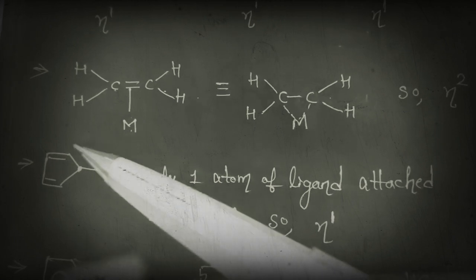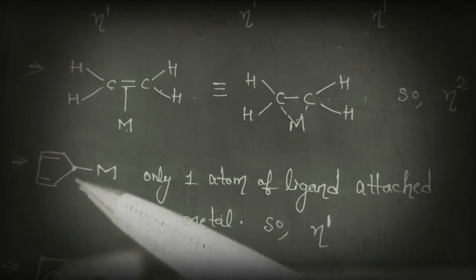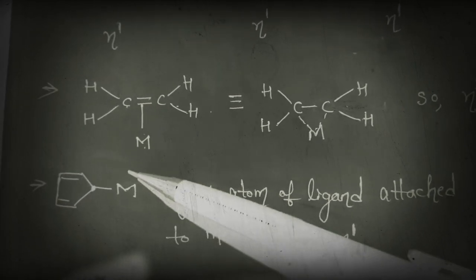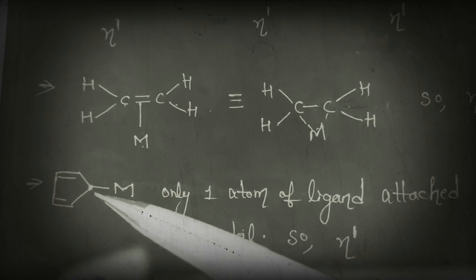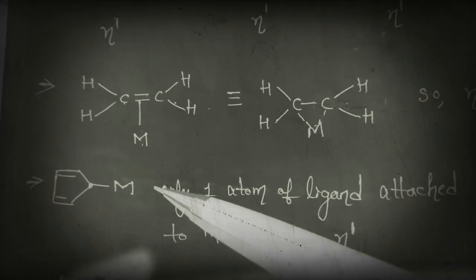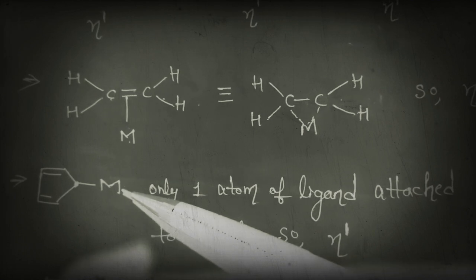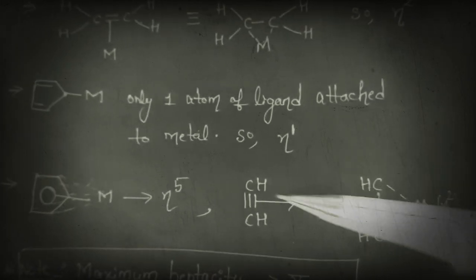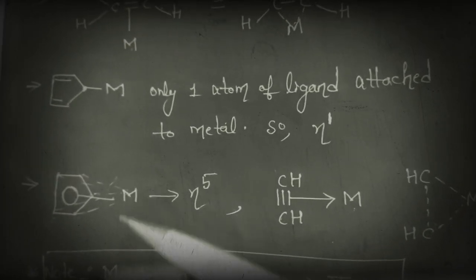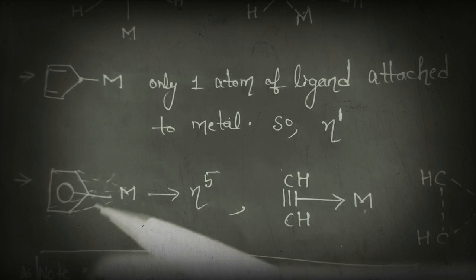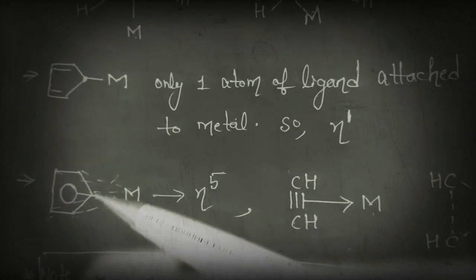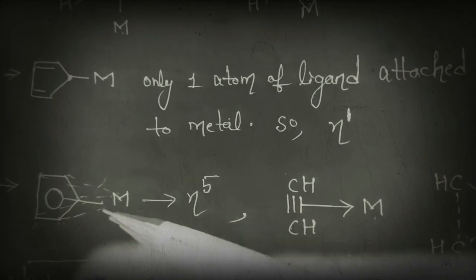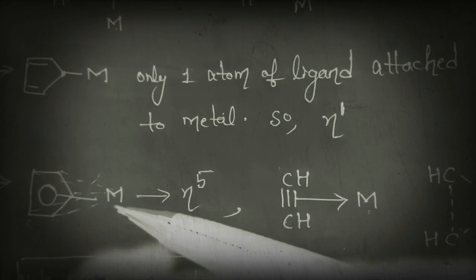Okay, yeah, let us see next. See, of course it is cyclopentadiene, and here we know that this is a ligand. Just observe this metal. This metal is connected to a single atom of the ligand. As it is connected to a single atom, here also we get the hapticity eta 1. Okay, next, here they have indicated a ring, and this ring is connected to this metal.